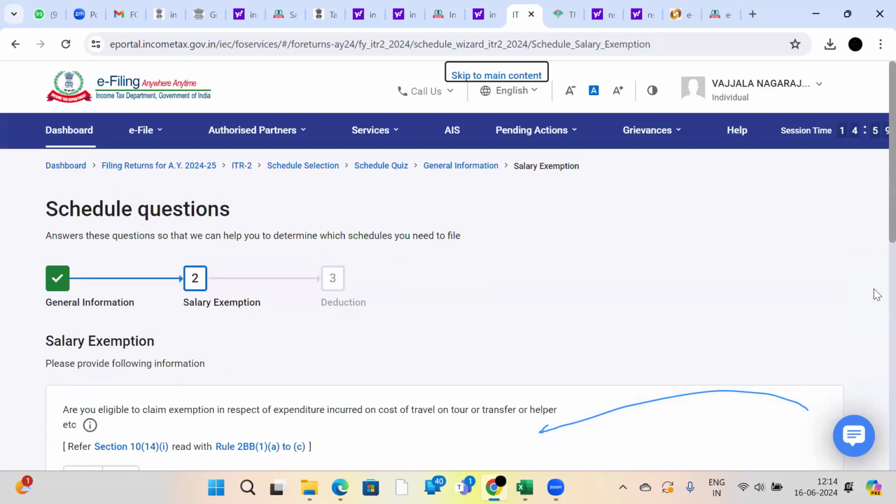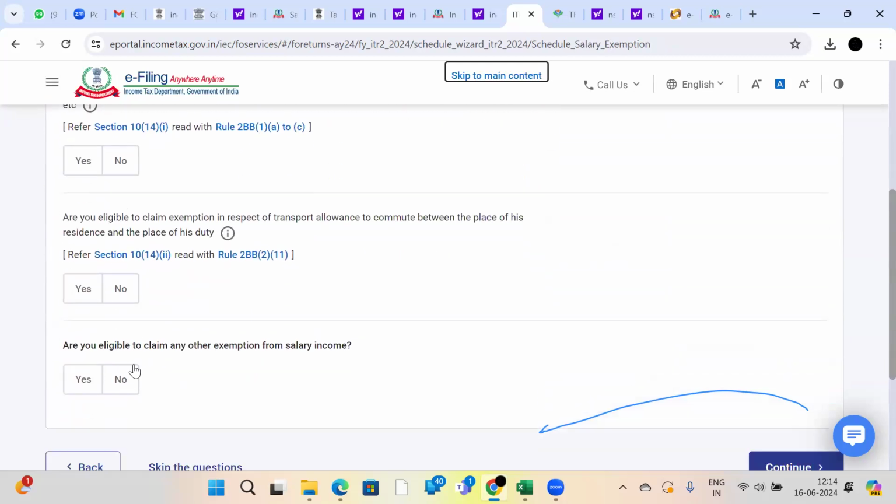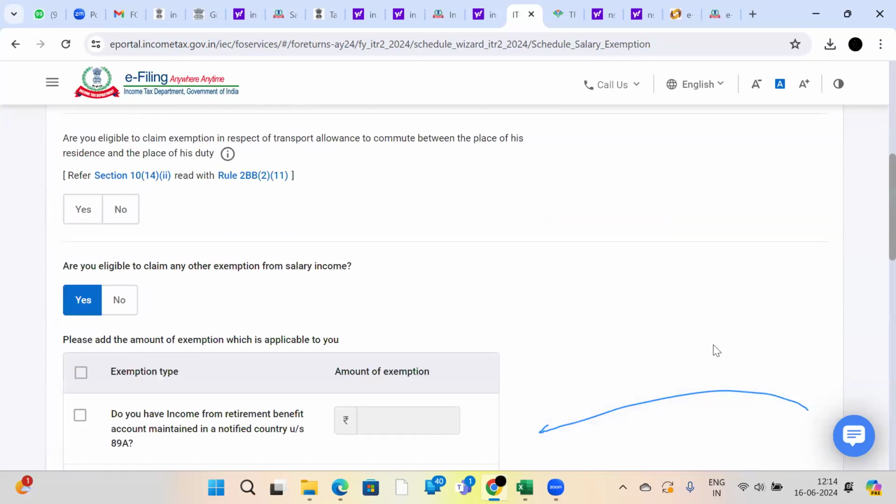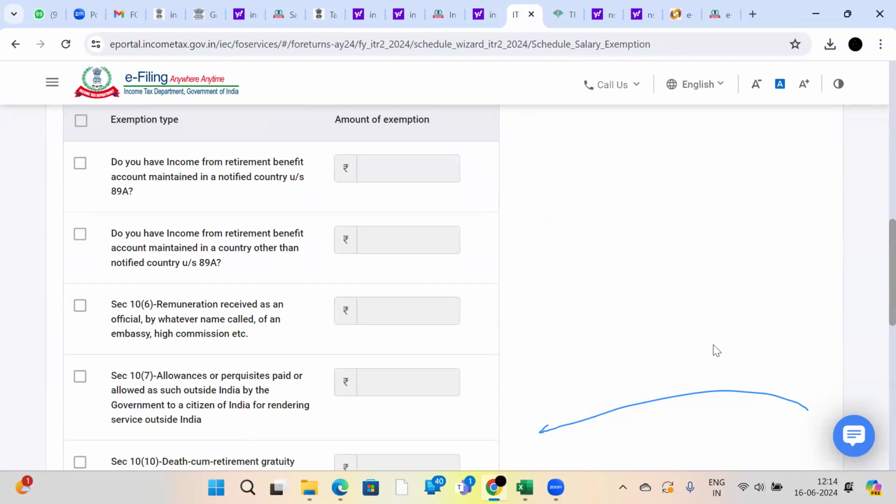Go here, wherever you get deductions, you should give them here. If you mention yes, you will get prompted. One person has asked: I have arrears of salary, sir. Can I get a deduction under which section? Sir, under section 89A, relief under section 89A.